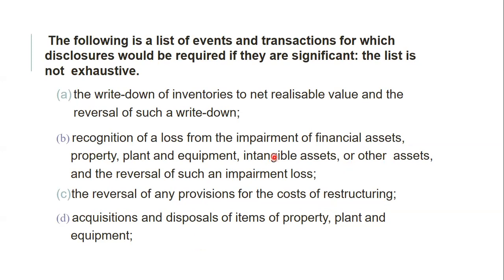See, this is basically a capital type of expenditure and income. We should take proper care of this type of income or expenditure or loss, how we post it in the interim financial statement.